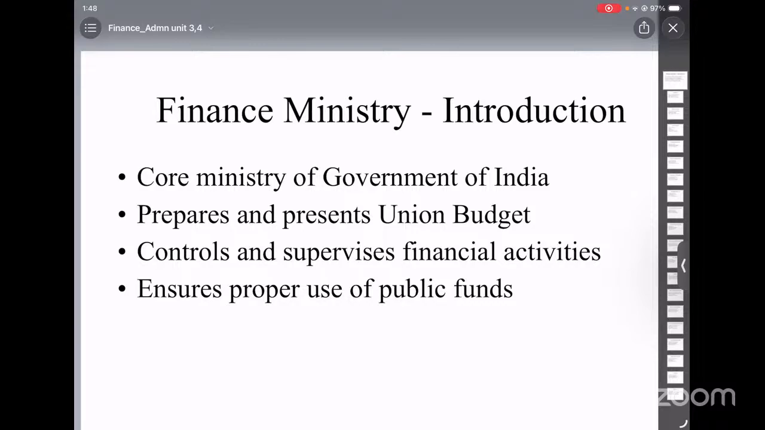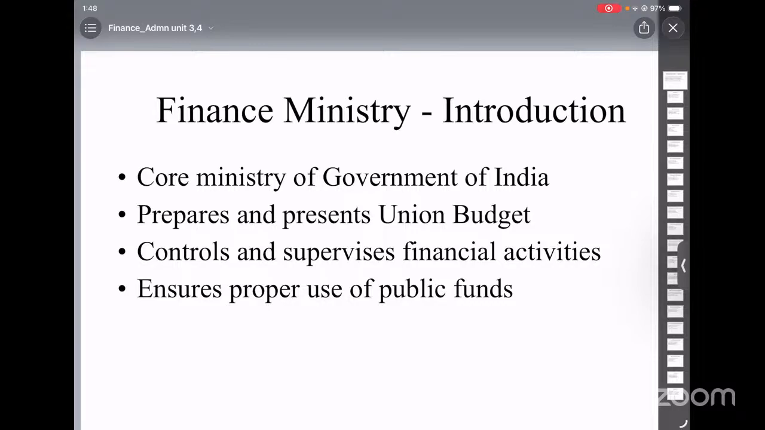It is important to note that Parliament can only reduce or reject a demand. It cannot increase the amount. So basically, it will only reduce or reject, but the amount will never be increased. If more funds are needed later, supplementary grants are used.